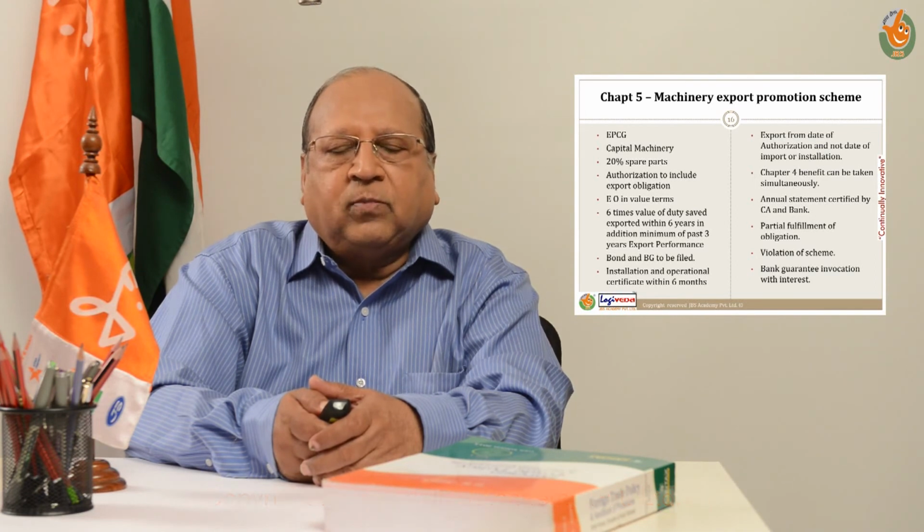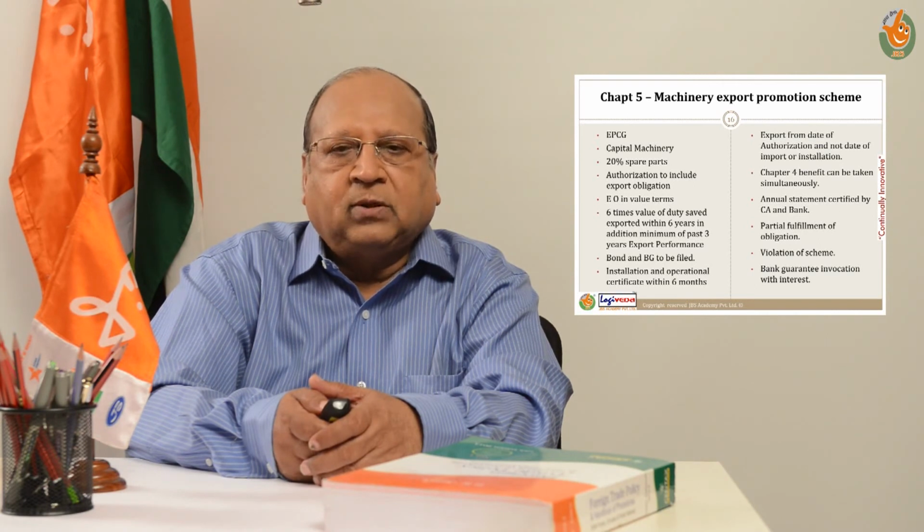Within 6 months from the date of import clearance or extension allowed, the importer will have to get a certificate issued by the excise authorities if he is under excise control, or by a chartered engineer if he is not under excise control, establishing that the machinery has been installed and is in operation. Such installation certificate will have to be furnished to the customs authorities through which the import clearance had taken place, and also through the joint DGFT office which had issued the authorization.